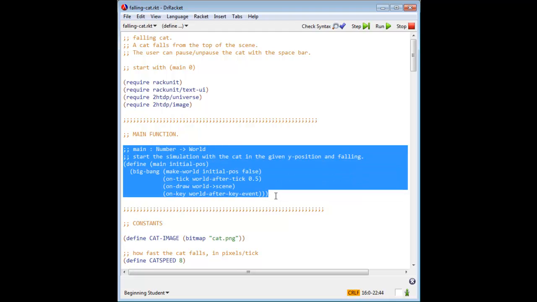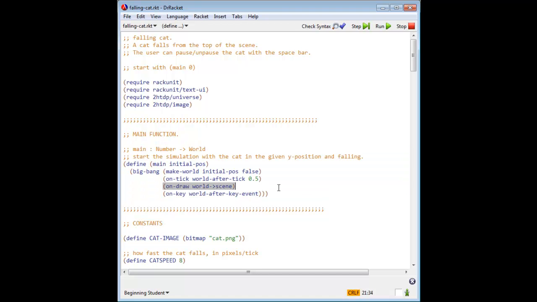Next, we have our main function called main. We could have called it anything, of course. It calls Big Bang to run the animation. We give Big Bang an initial world in which the cat is at its initial Y position and is not paused.